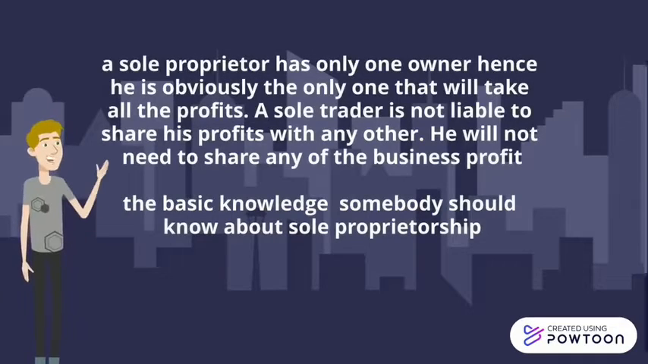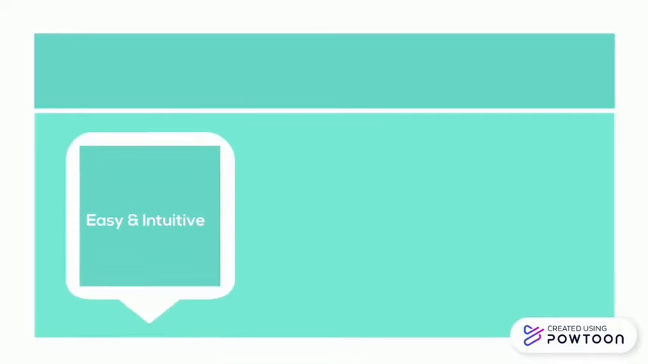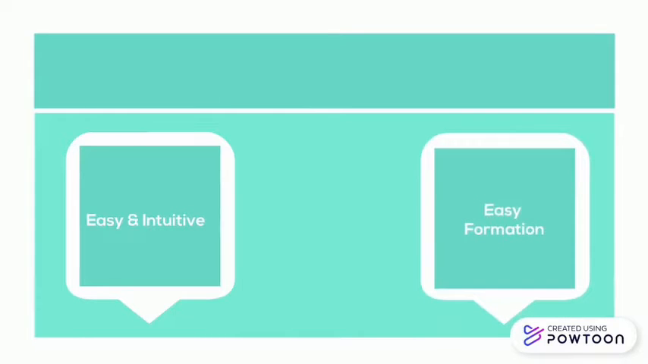A sole proprietor has only one owner, hence he is the only one who will take all the profits. Basic knowledge somebody should know is that it is easy to run and also easy to form. When we talk about the formation, the owner of a sole proprietor business does not require any filings. Under the Registration of Business Act 1956, the owner only needs to register the business at the Companies Commission of Malaysia, which is the CCM office.